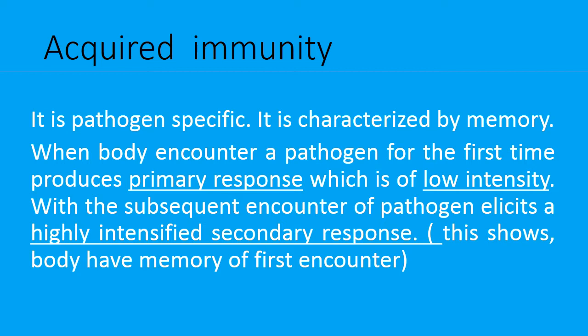So these responses are done by the immune system with the encounter of the pathogen. Here you have to concentrate on the primary response and secondary response. The primary response is the response shown by the body at the first encounter of a pathogen. The secondary response is shown by the immune system with the subsequent encounter. So this shows that our body appears to have memory of the first encounter.